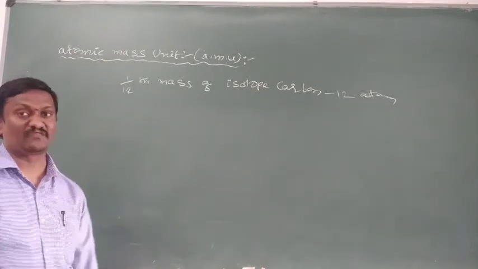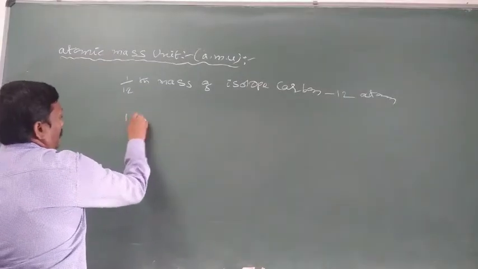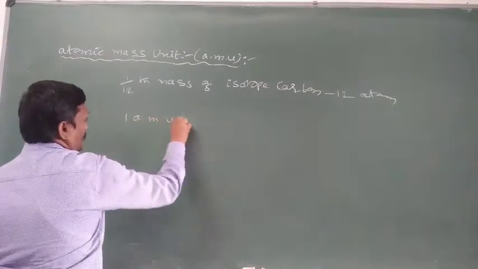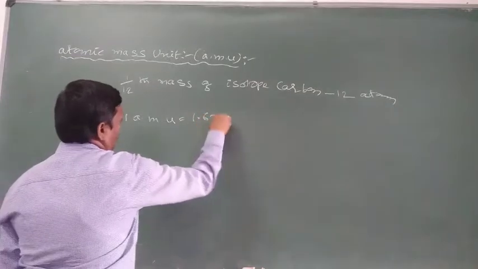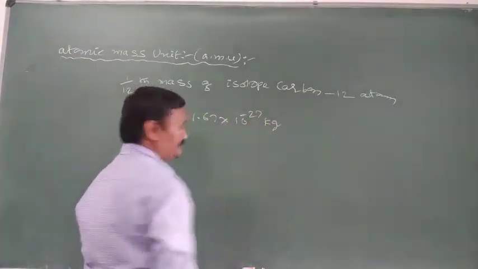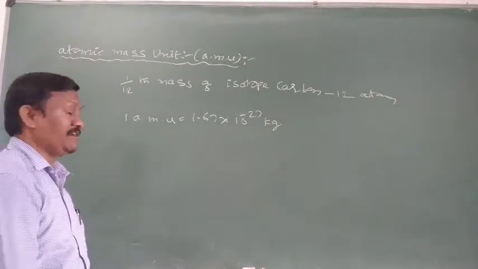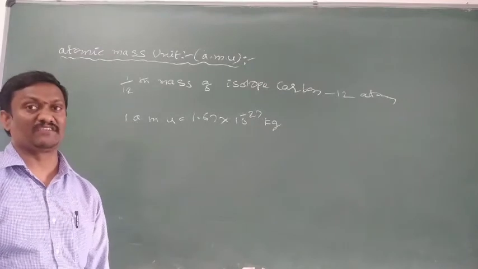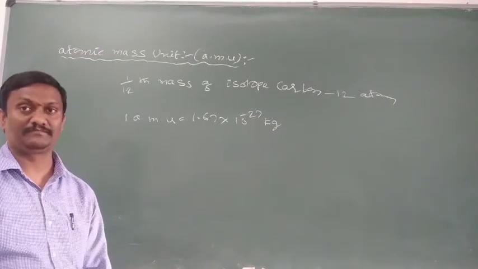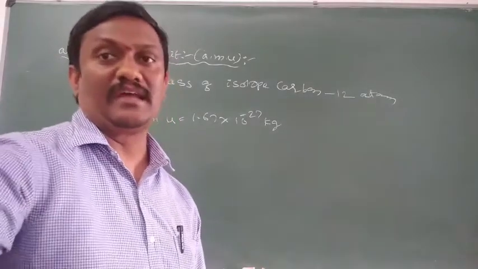Such a mass is called 1 AMU. The mass of 1 AMU is equal to 1.67 times 10 power minus 27 kg. So that is the definition of AMU, and 1 AMU mass is 1.67 times 10 power minus 27 kg. Next, continuing, what is the energy equivalent to 1